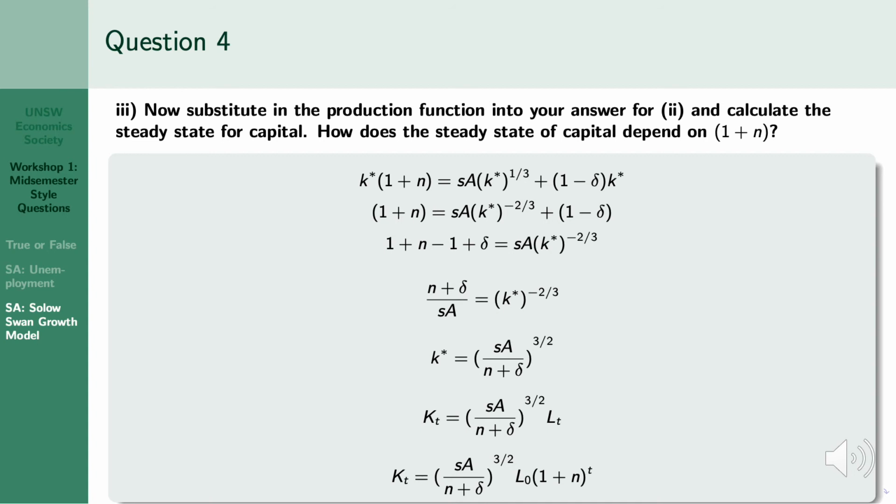To make k the subject, we just take the power of negative 3 over 2. Noting that anything to the power of negative 1 just flips the fraction, we get k is equal to (sA divided by (n plus delta)) to the power of 3 over 2. As we want the steady state of capital, not capital per worker, we just multiply both sides by labor at time t. Noting that labor at time t is just labor at time 0 growing at a rate of 1 plus n for t years, we get the given line.